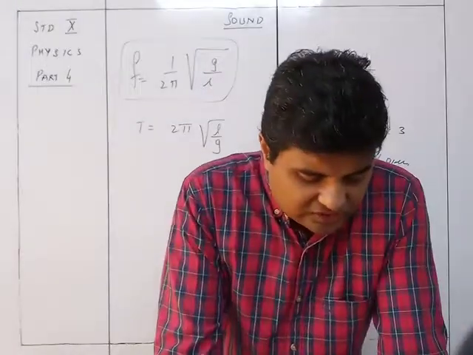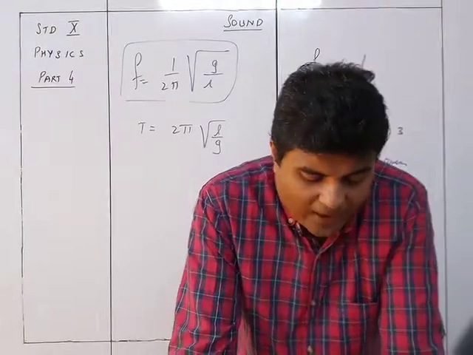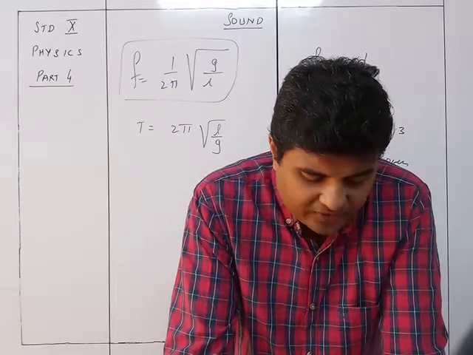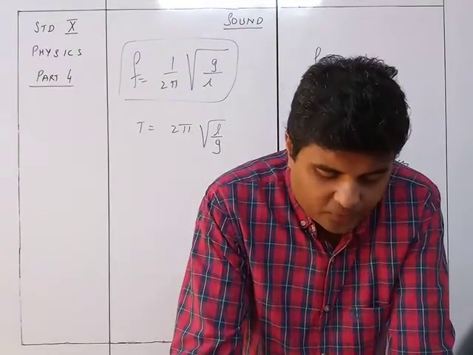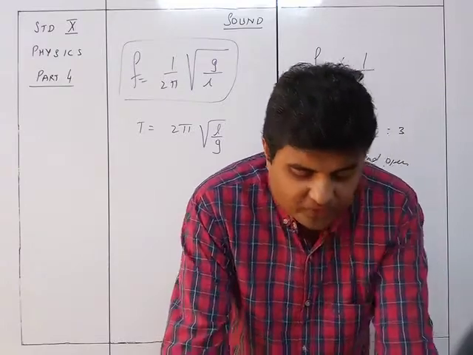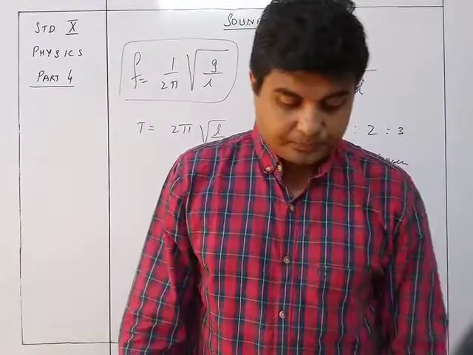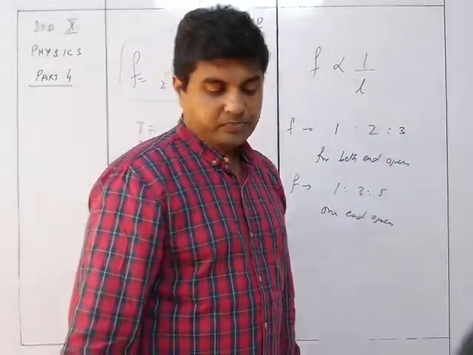The fifth one is when the string of an instrument like sitar, sonometer, violin, etc. is once plucked, the transverse vibration of definite natural frequency is produced in the string. The frequency f of the vibration in a stretched string depends first on the length.